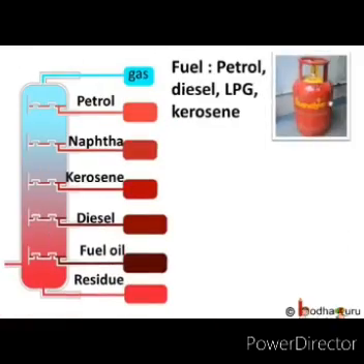So, we get lots of things from petroleum. We get fuels like petrol, kerosene, diesel, LPG, etc. We get lubricating oil.